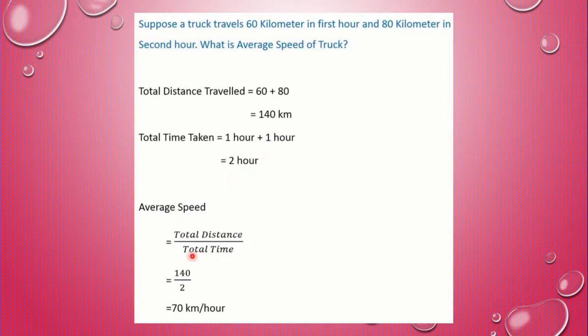Average speed equals total distance upon total time. That is 140 upon 2, that is 70 km per hour.